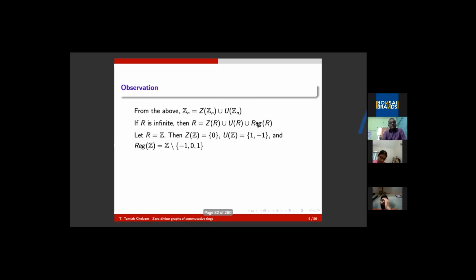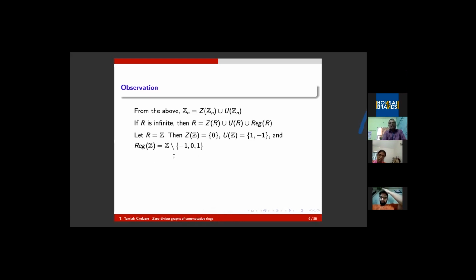For example, you take the ring of integers. It's an integral domain. Thereby, it contains only one zero divisor, namely 0. The units in the case of integers are 1 and minus 1. Of course, each one is self-inverse. And regular elements means elements other than these 3.